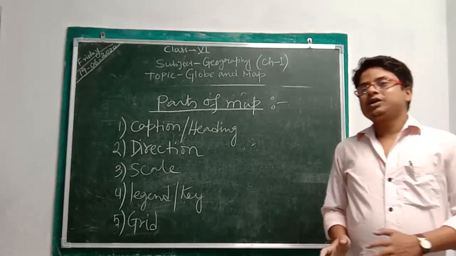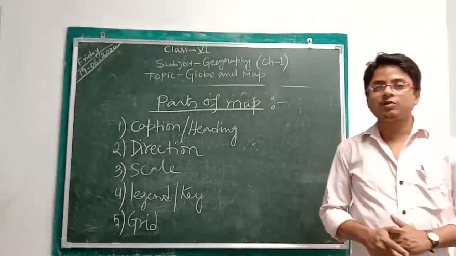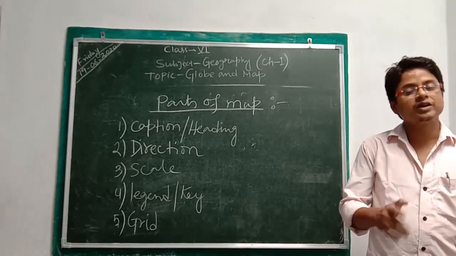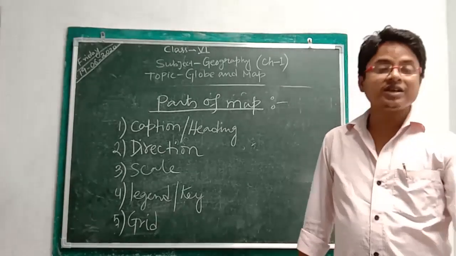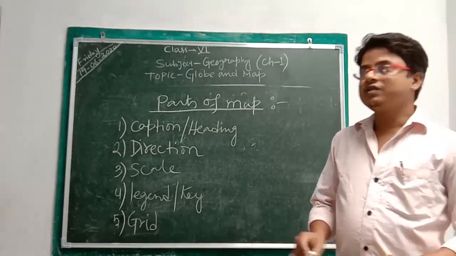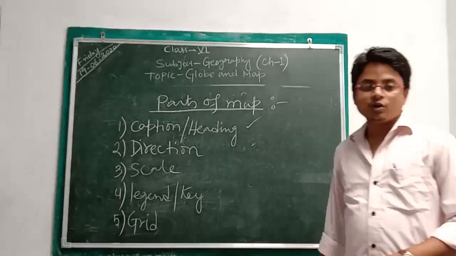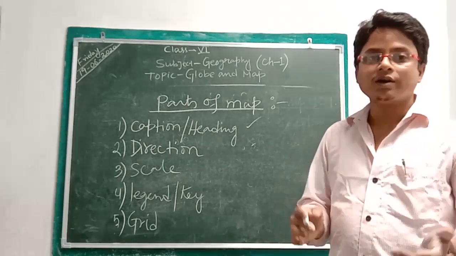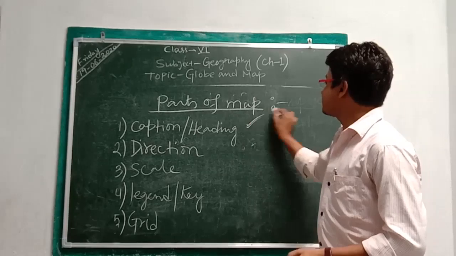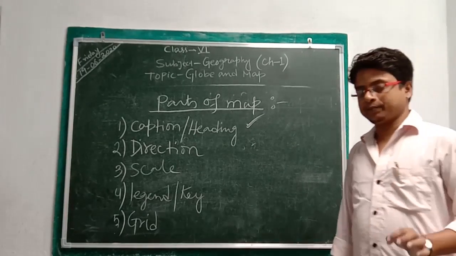In order to understand maps, first you have to know the basic features of a map. Otherwise we can't call it a map; we can call it a sketch or rough drawing or a plan. For a map to be a perfect map, these must be in that map. First is the heading or caption. What type of map are you looking at? Political, physical, cultural or what? So the first point is the heading. There should be an exact heading of the map, telling which map you are reading.